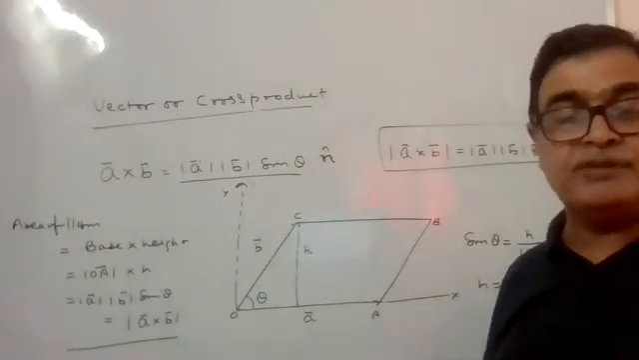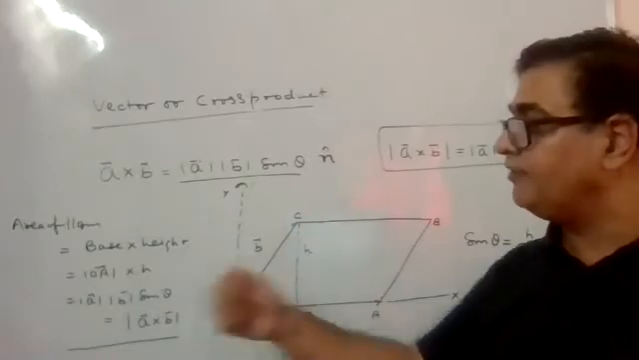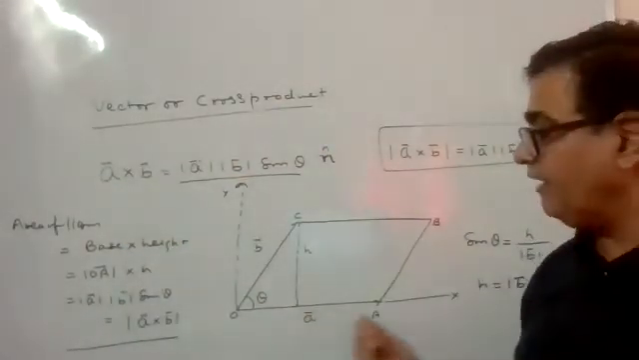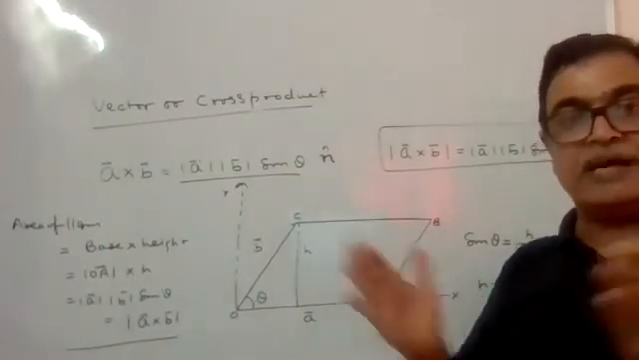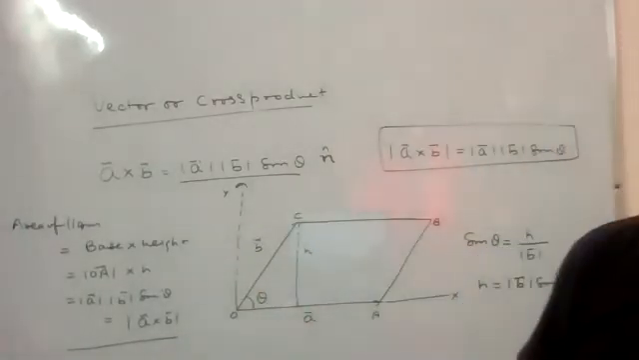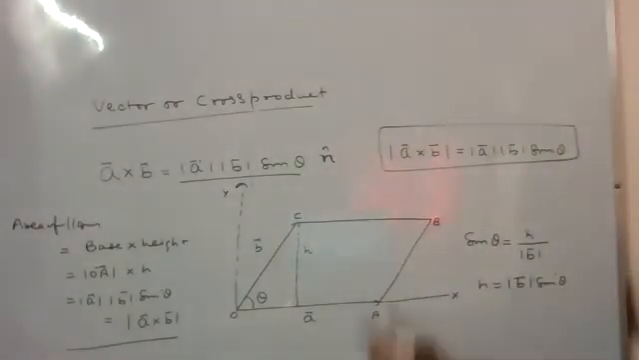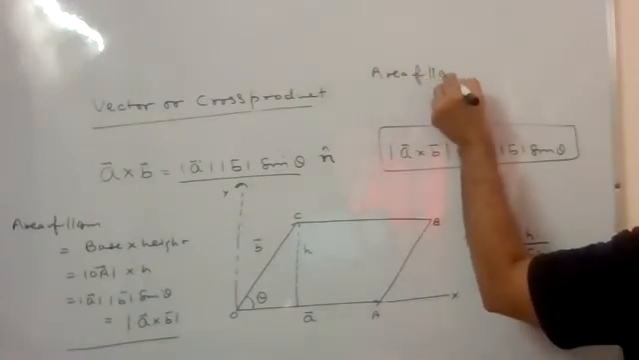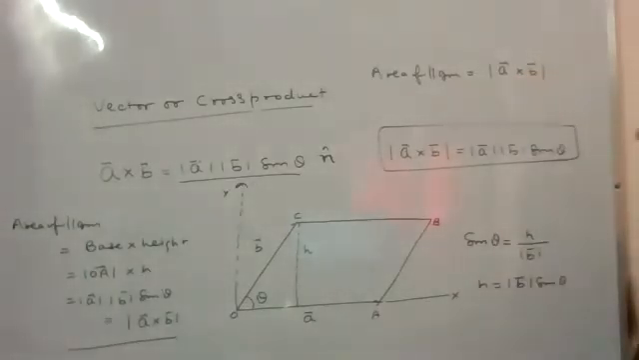Where the parallelogram is formed in such a way that its two consecutive sides, side A and side B, represent the vector A and vector B. A vector and B vector are constructing a parallelogram in magnitude and in direction. Then the area of the parallelogram will be given as magnitude of A cross B. तब आपको यहाँ पर area of parallelogram का भी formula मिल गया है. Area of parallelogram. Formula you should remember, magnitude of A cross B.